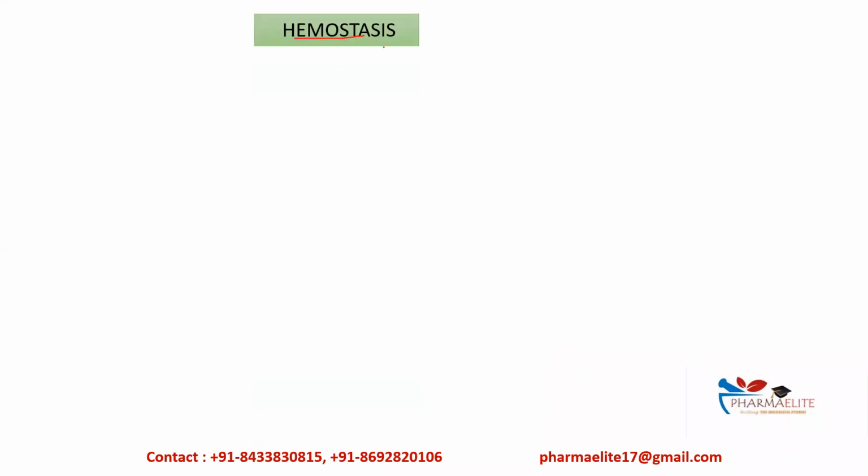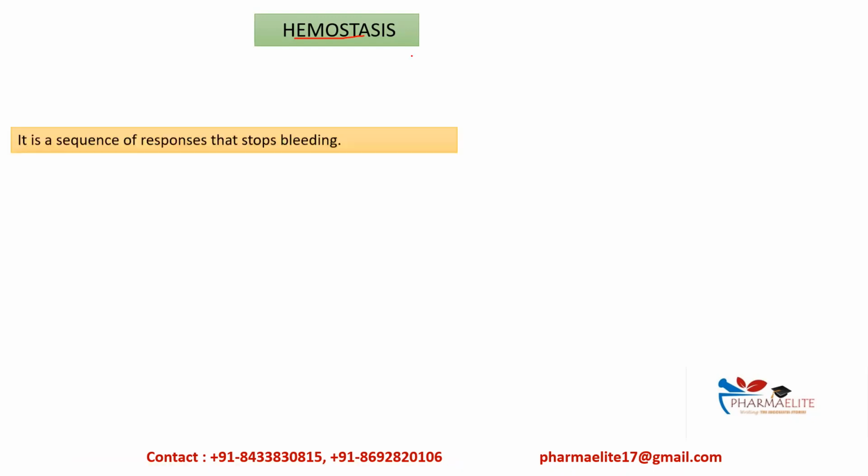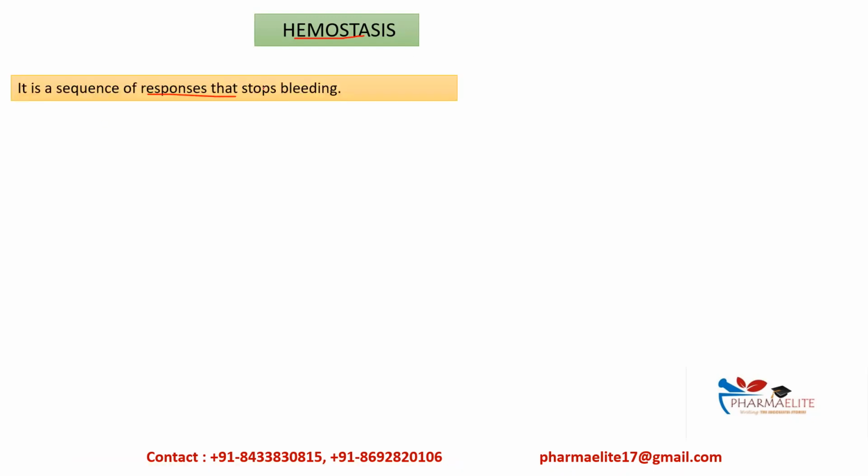Hemostasis. Hemostasis, and there is another word called homeostasis. Okay, don't be confused between these two words. Homeostasis means the ability of our body to maintain our internal environment, in order to cope up with the changes which are taking place externally. Externally, यानी जो environment में changes हो रहे हैं उसके accordingly हमारी body हमारे internal environment को maintain करती है. Like by maintaining the water level of the body, then by maintaining the temperature of the body. And hemostasis is a sequence of responses that stops bleeding.